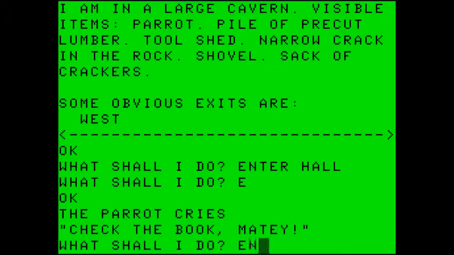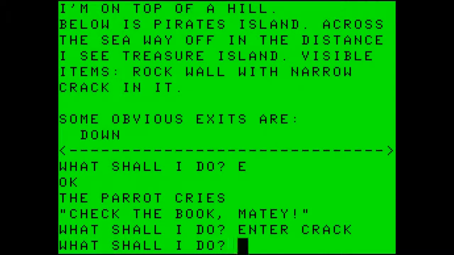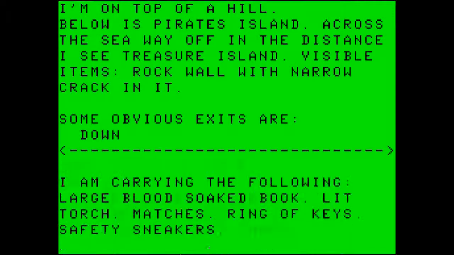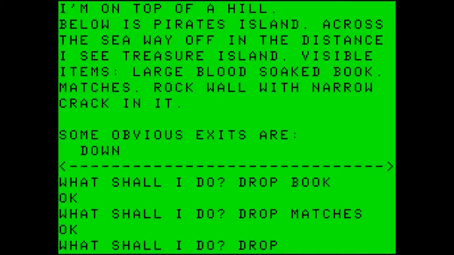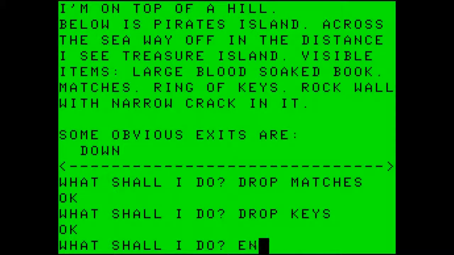So speaking of entering the crack, let's enter the crack, and it puts us on the other side. This is where we originally dropped our book. Let's do an inventory. We're carrying a book, a lit torch, matches, ring of keys, and safety sneakers. Let's drop the book again. Let's drop the matches. And drop the keys. Enter the crack again.